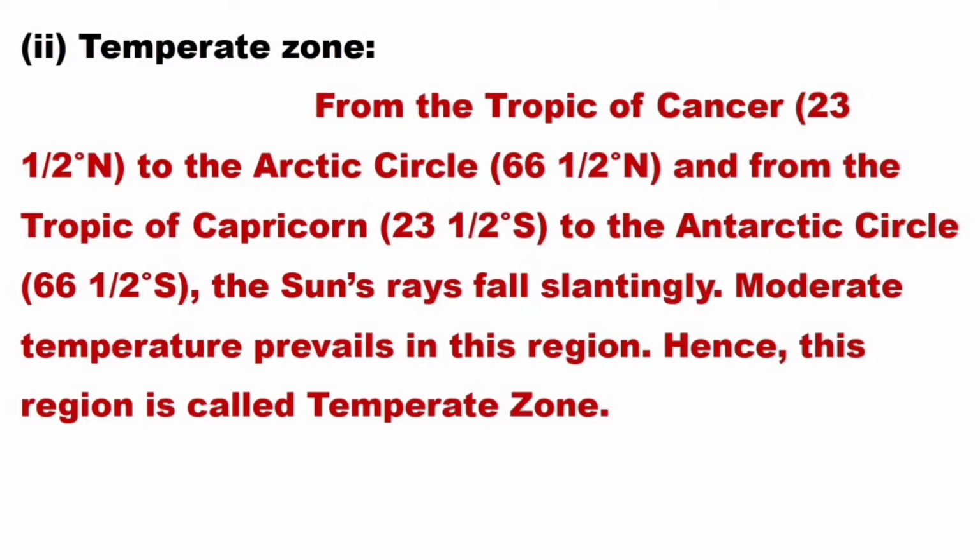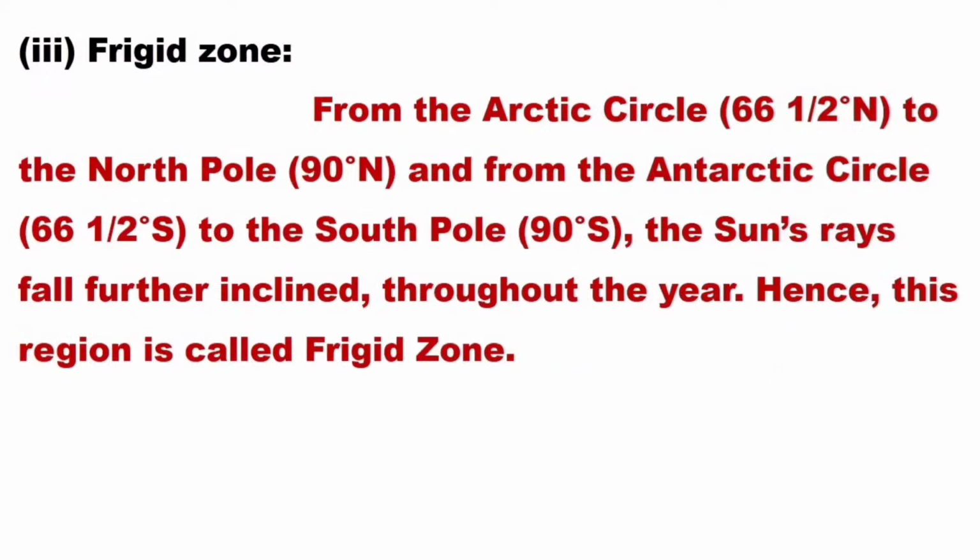Temperate zone from the Tropic of Cancer to the Arctic Circle and from the Tropic of Capricorn to the Antarctic Circle, the sun's rays fall slantingly. Moderate temperature prevails in this region, hence this region is called temperate zone. Frigid zone from the Arctic Circle to the North Pole and from the Antarctic Circle to the South Pole, the sun's rays fall further inclined throughout the year. Hence, this region is called frigid zone.